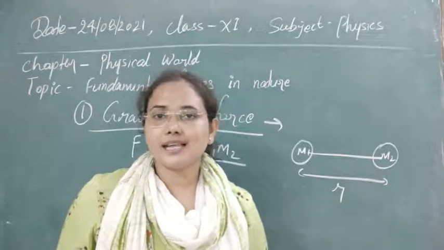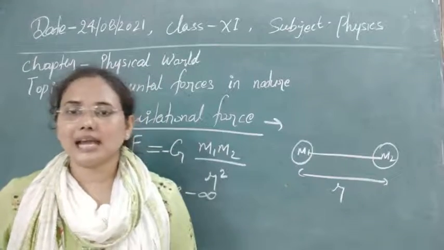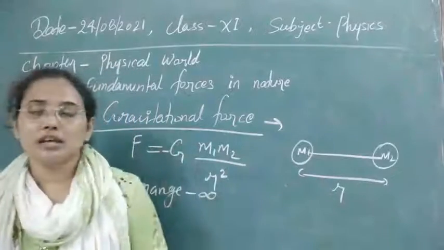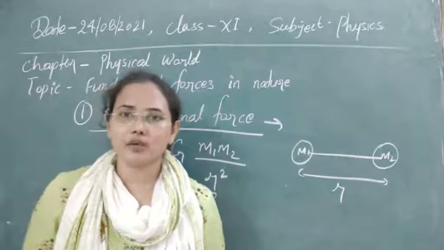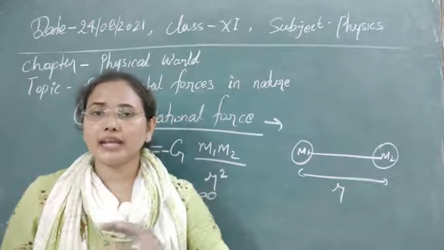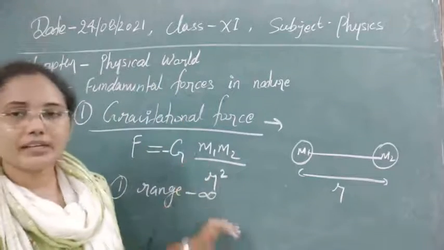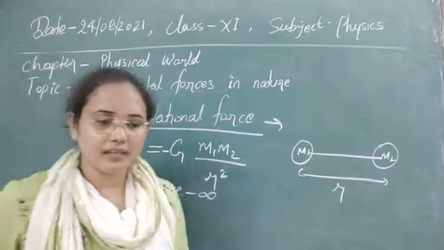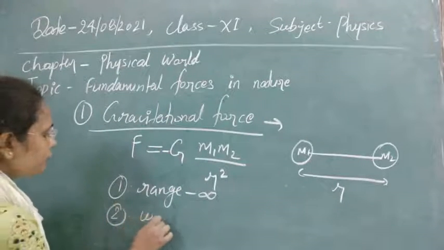If two masses are at infinite distance, those two masses can be bound together by this force. It means that this force exists between any two masses. Any two masses can be bound by the gravitational force. So its range is infinite. Next, the second one: it is the weakest force.